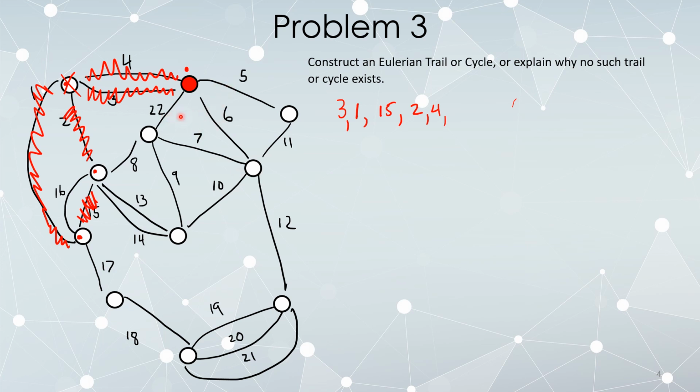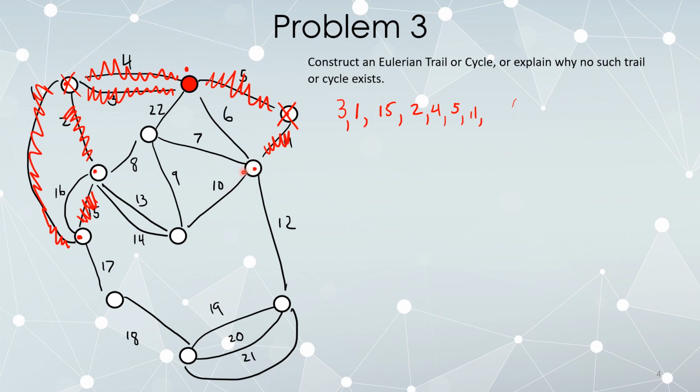Are any of these bridges? No, I can delete any of them without disconnecting anything, so let's go ahead and follow 5. Now we're standing here. My only option is to follow 11. It is a bridge. If I was to delete this edge, this vertex would now be stranded, but it's my only choice, so go ahead and do that. 11. I'm now standing here, and since this vertex has been disconnected, we kill it off. We're not worried about it anymore.